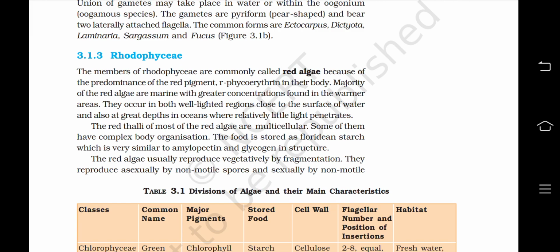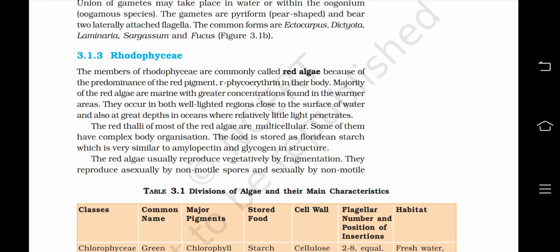They occur in both well-lighted regions close to the surface of water and also at great depths in oceans where relatively little light penetrates. The red thalli of most of the red algae are multicellular. Some of them have complex body organization. The food is stored as floridean starch, which is very similar to amylopectin and glycogen in structure.